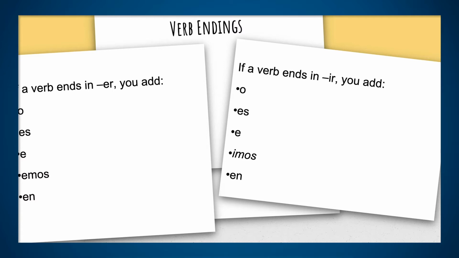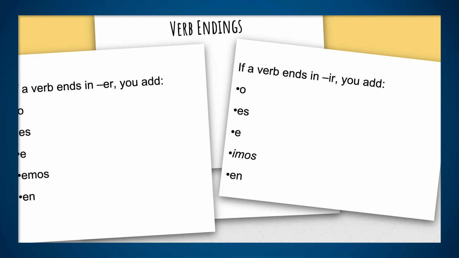Then we go to the IR ending. We saw verbs like escribir, that means to write, and vivir, that means to live, L-I-V-E, to live in a place. So what we do is we take the stem again, and I'm going to say, yo escribo, tú escribes, escribe, escribimos, escriben. That's why in Español it's very important that you understand the concept, because once you do, it's very similar.